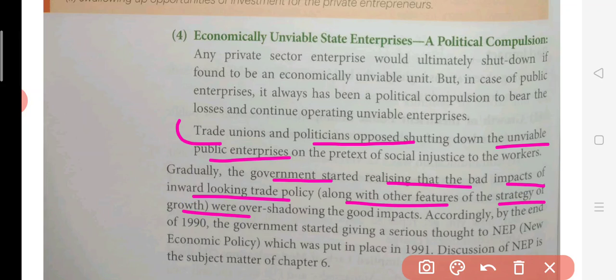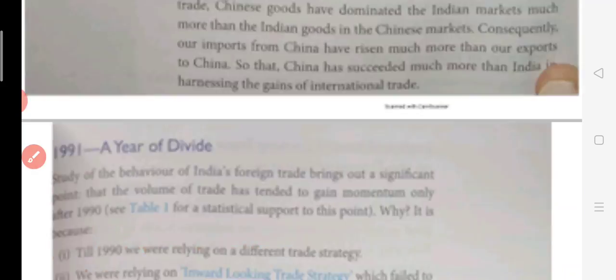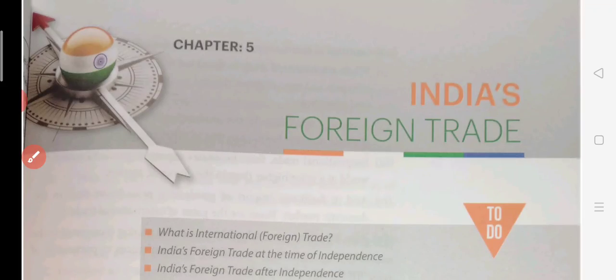Okay, so this was your chapter, the entire chapter of India's foreign trade, that is your chapter 5. Okay, so go through it. If any kind of doubt is there, you can ask me. Okay, and do this inward looking strategy very well, because this very question can come from there, so we have to do it well. Okay, that's all for today.